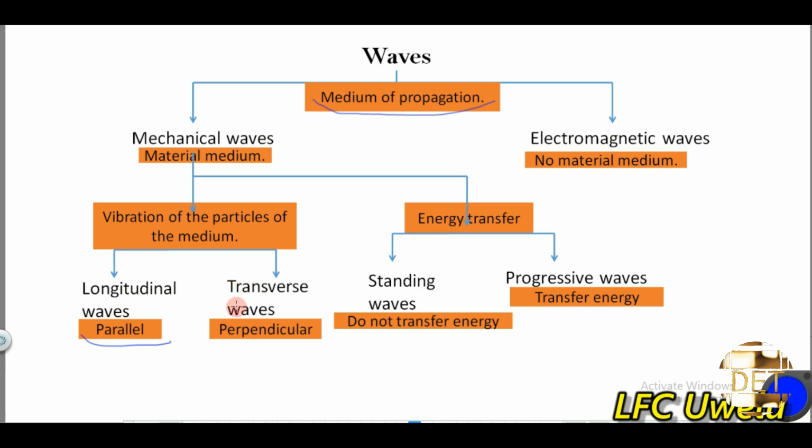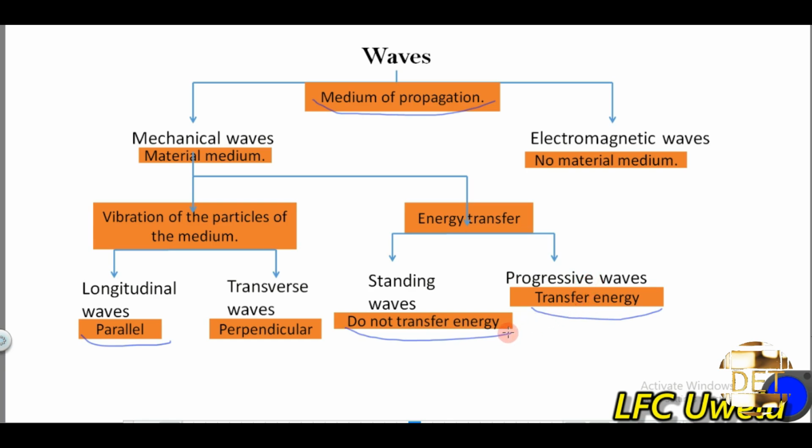If the direction of travel of the wave is perpendicular to the vibration of the particles of the medium, we refer to that as a transverse wave, and we looked at the examples as well. Then based on energy transfer, we have standing waves and progressive waves. Those that do not transfer energy as they travel are referred to as standing waves, and those that transfer energy as they travel are referred to as progressive waves.